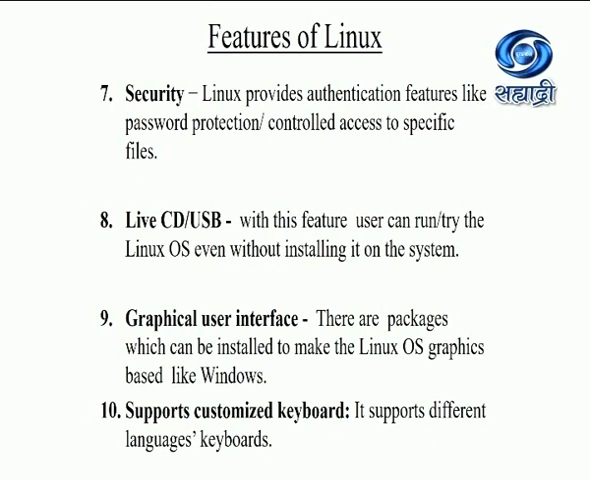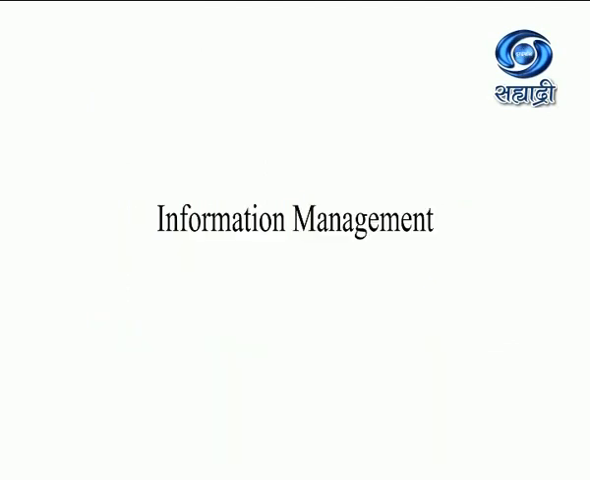So these were all the features of Linux, and as I said, you have to prepare the features of all the three operating systems as they can be asked in the examination. Now students, I'll turn to the next point, the information management module. As we have already discussed, there are three components of the operating system: information management module, process management module, and memory management module. So now let us see the information management module in detail.